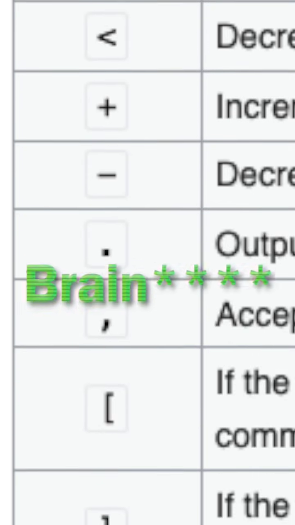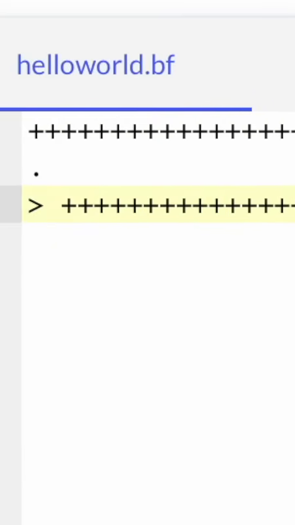Despite its name, Brain still isn't as bad as the next language. I ended up just getting the ASCII of each character and shifting to the right, which is impossible to read since there's just an endless number of plus signs.